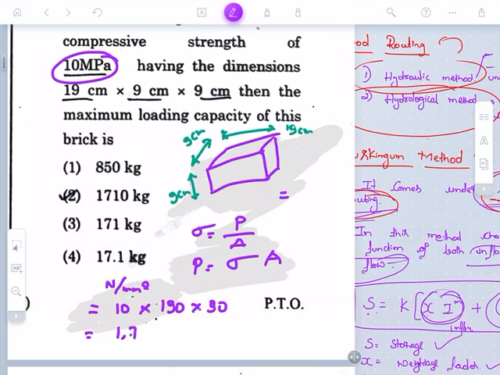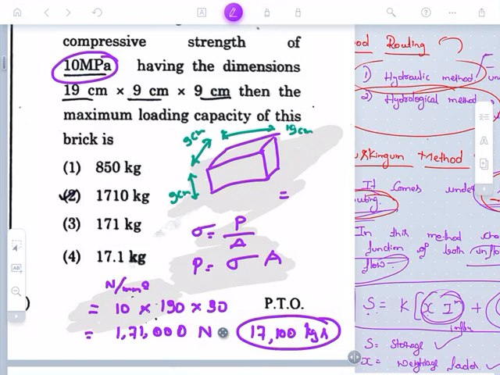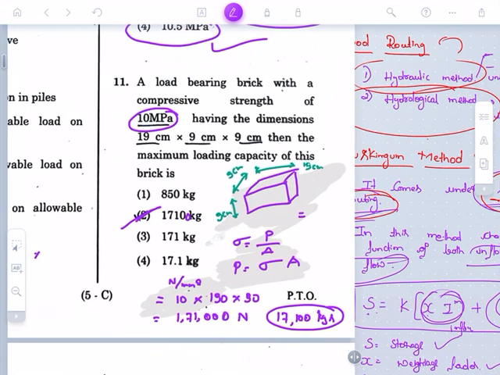So we get 1,71,000 Newton. In terms of kgs, it will be 17,100 kgs. Actually it should be 17,100 kgs, but due to some typing mistake in the options, just go with the nearest answer.